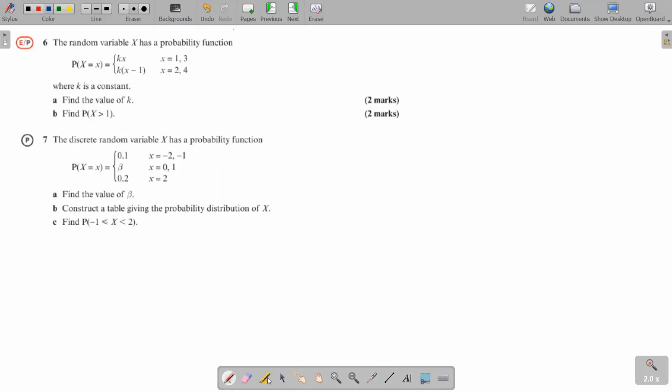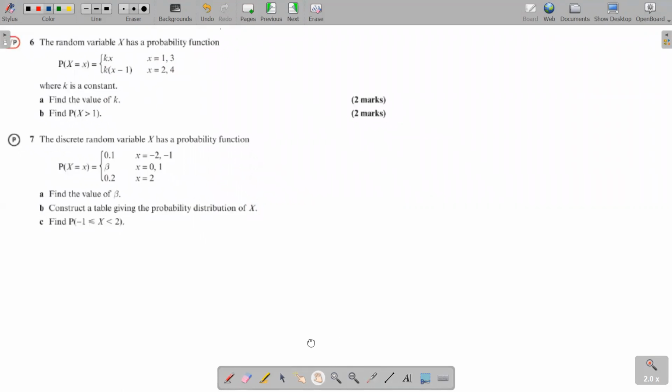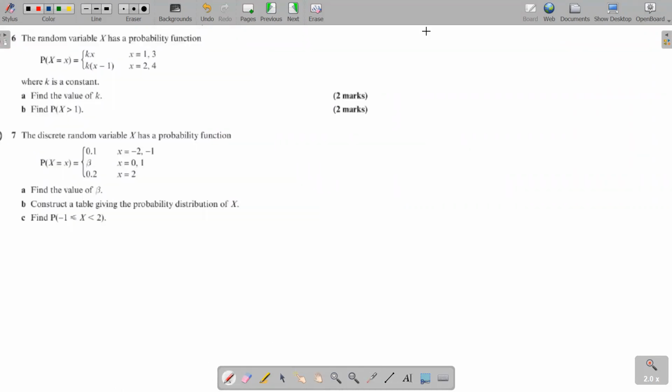Can you see? So let's actually quickly build the probability table. So simple x values are what? I'll go in order: 1, 2, 3 and 4, right? Then the probability that the random variable is equal to the simple x value. So what do we use when x is 1? When x is 1, it's kx. And remember, you don't just write kx here. You have to replace the relevant x value. So when x is 1, it's k into 1. So that's k.